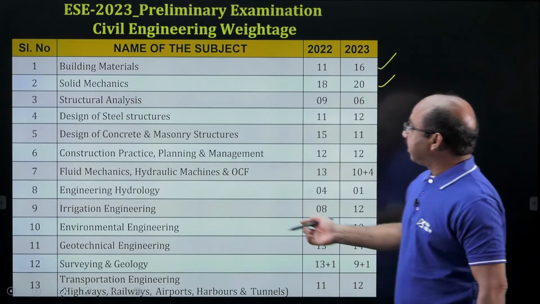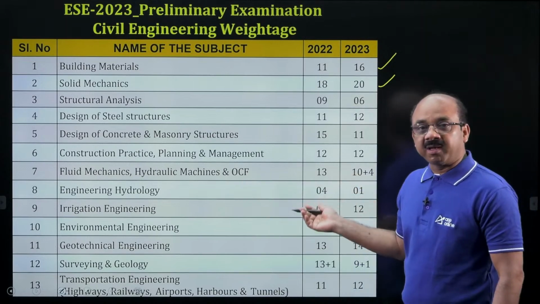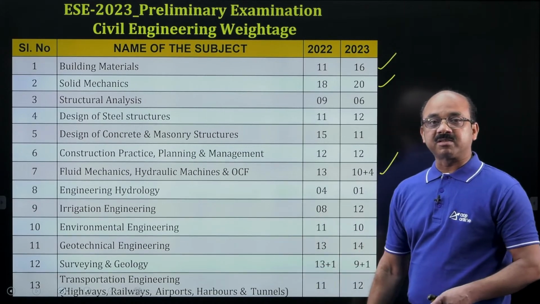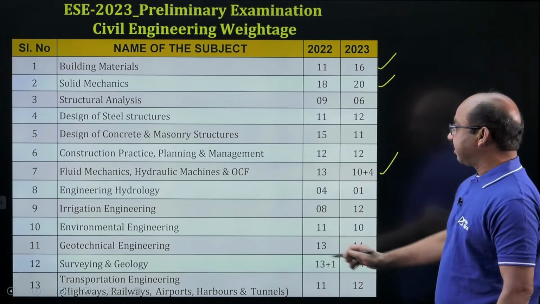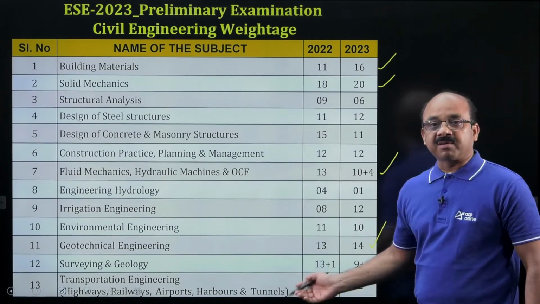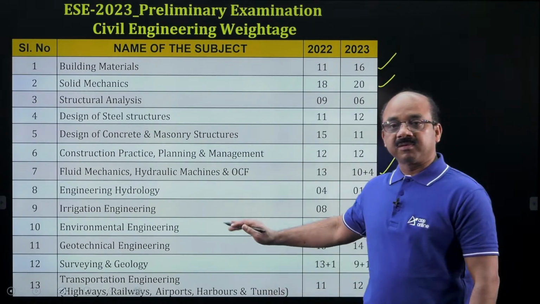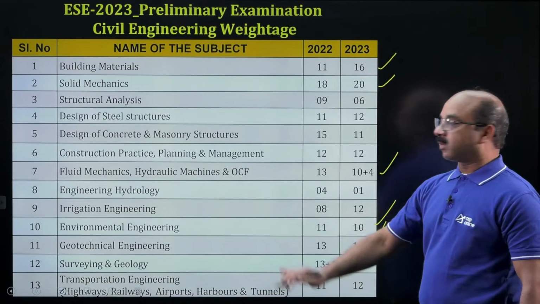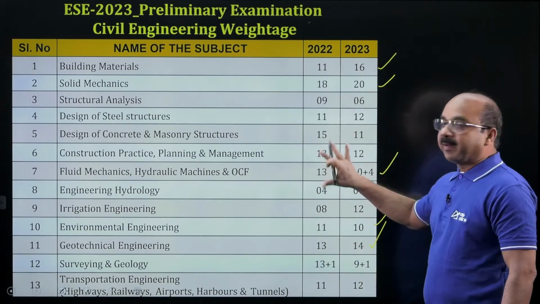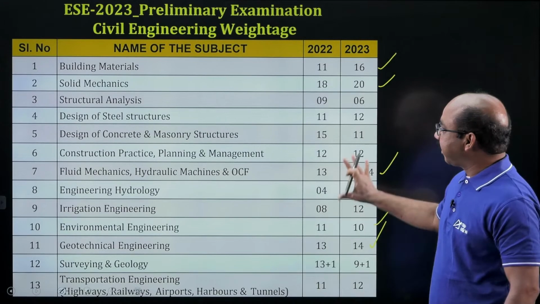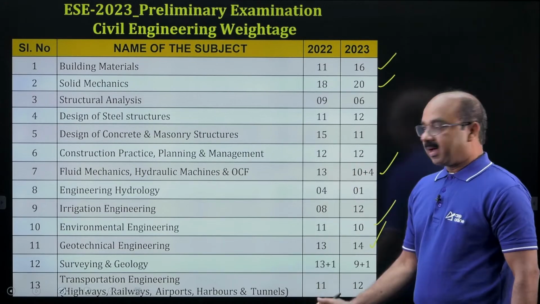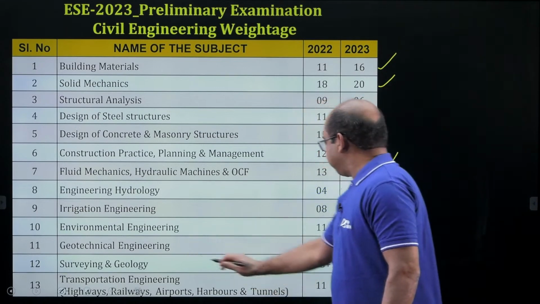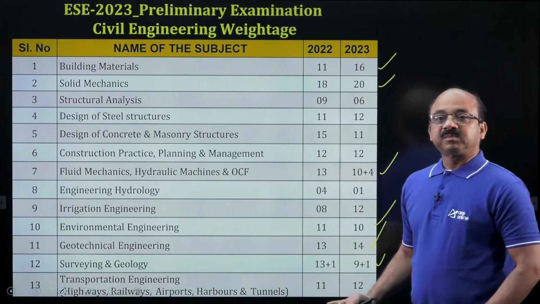And then followed by fluid mechanics, there is not much variation, 13 to 14 questions is also reasonably good weightage. And followed by the geotechnical engineering subject. This year 14 questions, last year 13 questions, it's also given good weightage. Then you can see environmental engineering, around 10 to 11 questions. There is not much variation as far as weightage is concerned. And regarding surveying and geology, we have given them combined there.